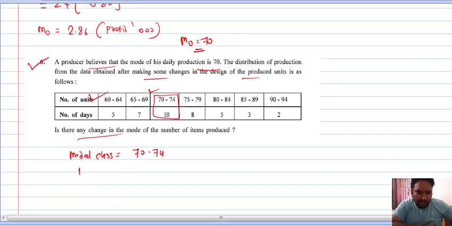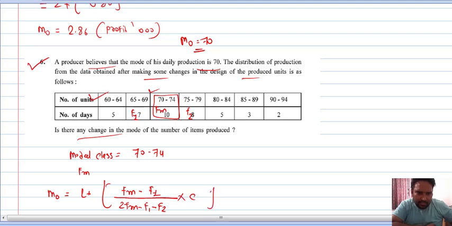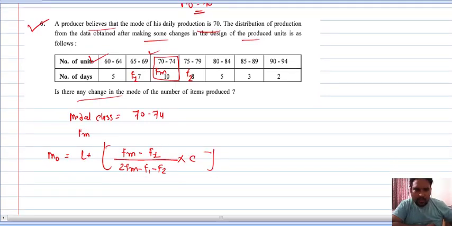Then after FM, this is my FM, this is my F1 and this is my F2. So mode equal to L plus (FM minus F1) upon (2FM minus F1 minus F2) multiply by C. Now see, lower boundary means here lower boundary point.